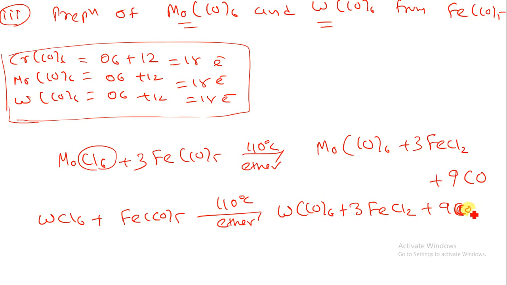Okay, that you have to remember. Here I am using MoCl6 and WCl6. By using FeCO5 I can produce WCO6 as well as MoCO6. So that is the third method how we can prepare a metal carbonyl using FeCO5.